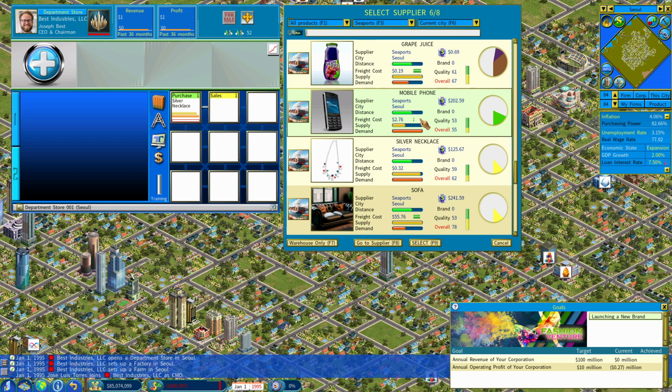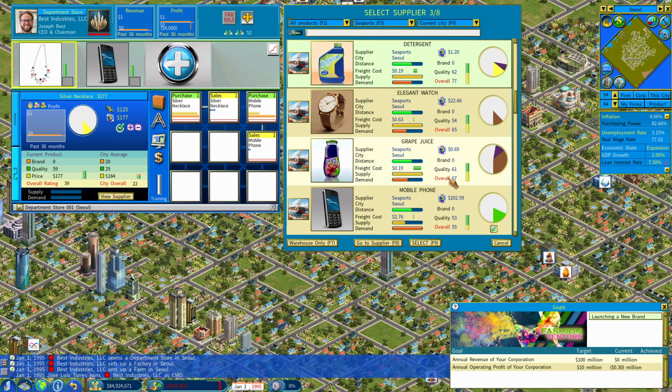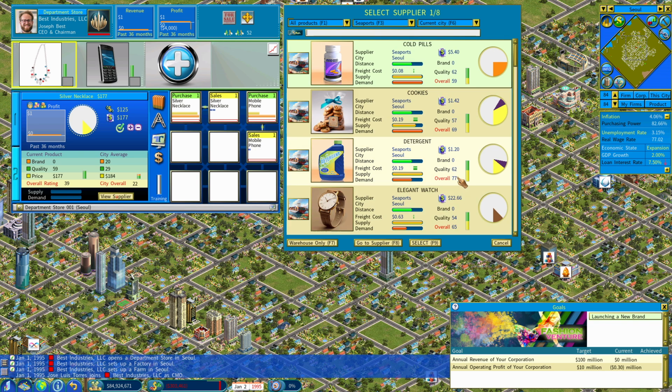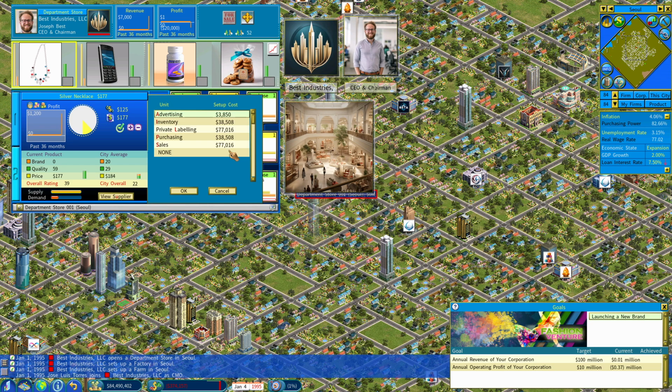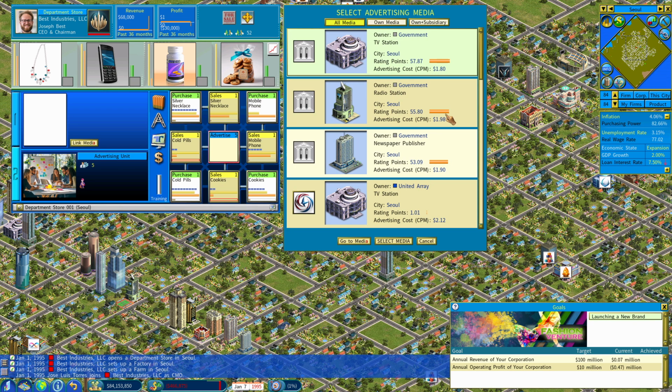Necklaces, mobile phones. Sofas lower demand at this point. Kind of been saturated. I guess cold pills. Maybe the cookies. Alright. And then we'll have an advertising unit. And we're just going to advertise all of them. And probably the best one. Yeah. Okay.